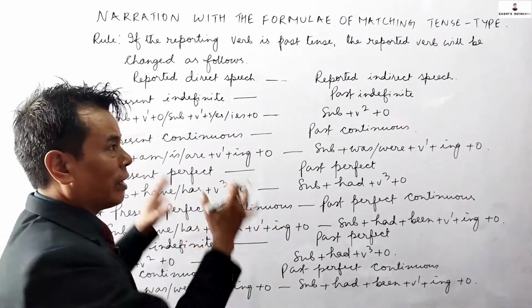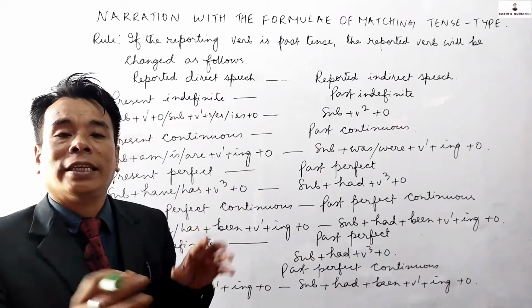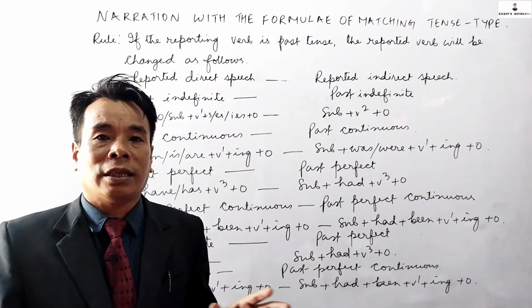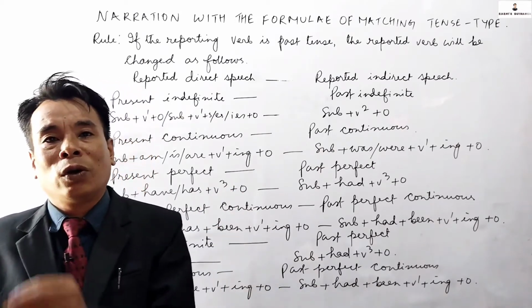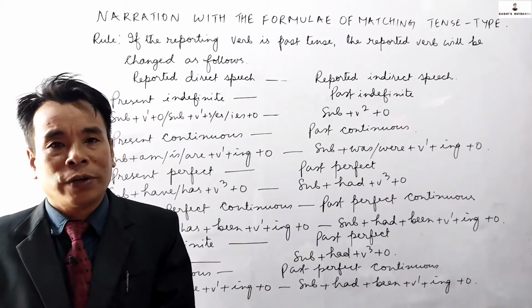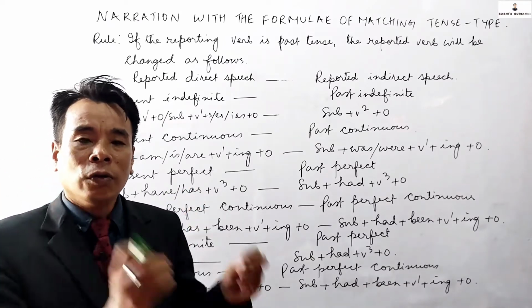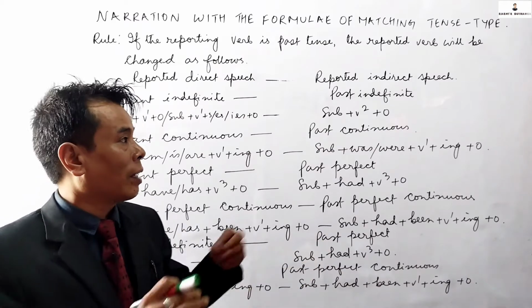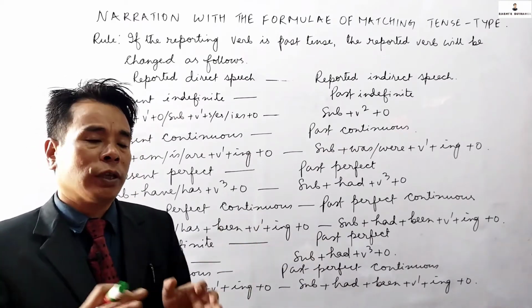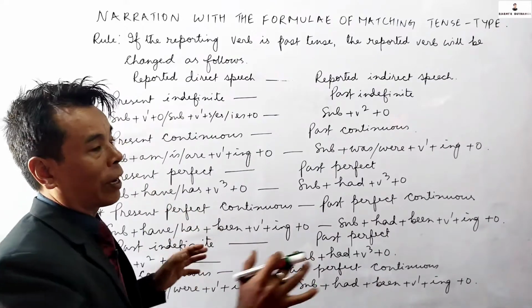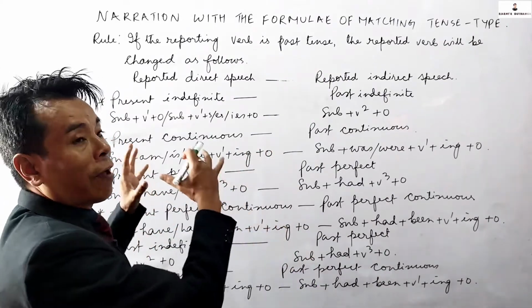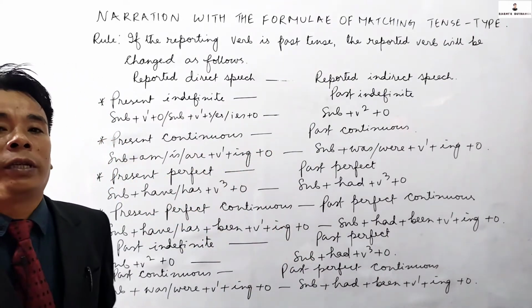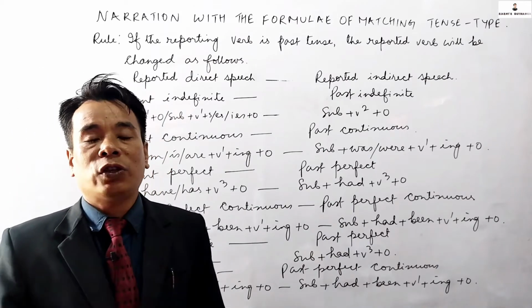Even though this is a narration class, these tenses are very important for all the classes: tenses, the formation of negative, interrogative, voice, clauses, correct tense, and so on. We are supposed to use them in different ways. These formulas are very important for every student.